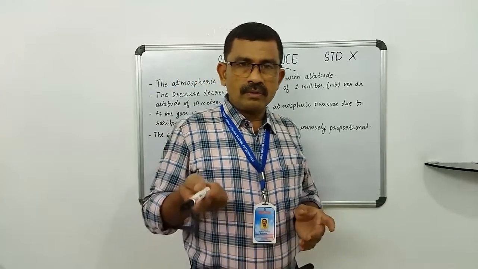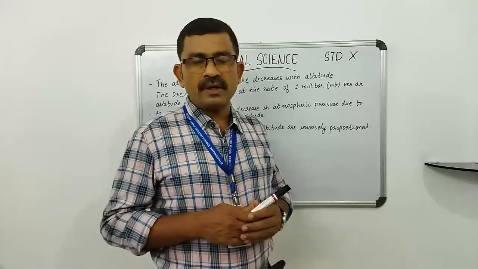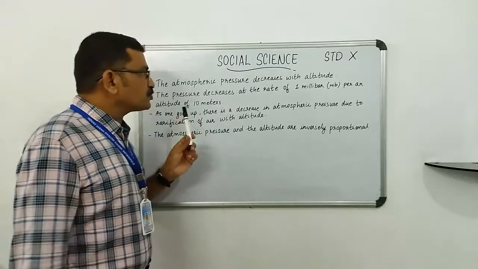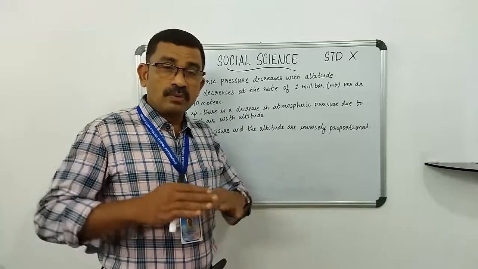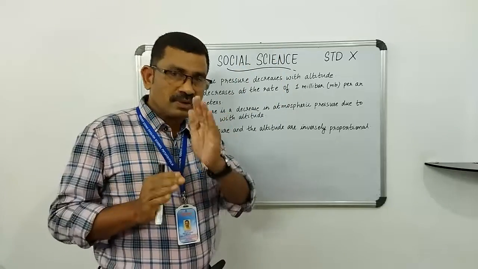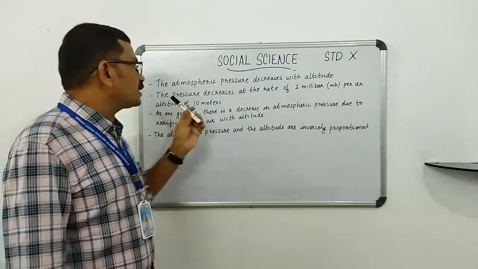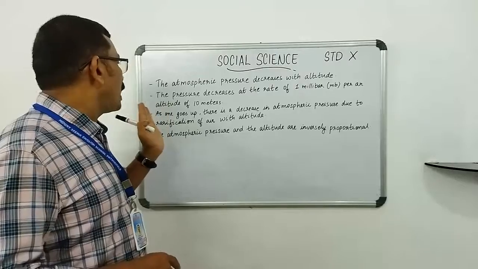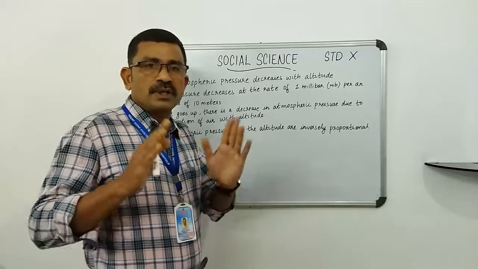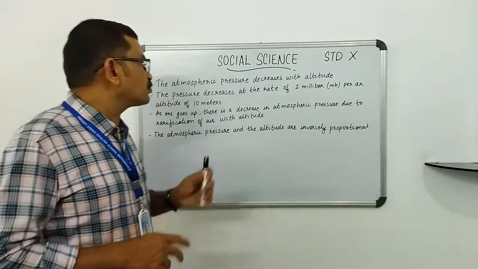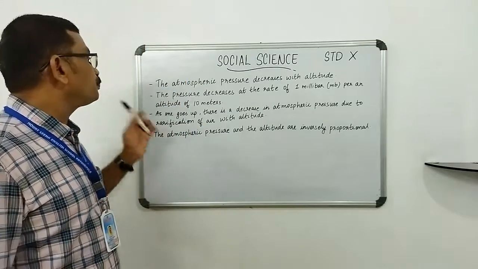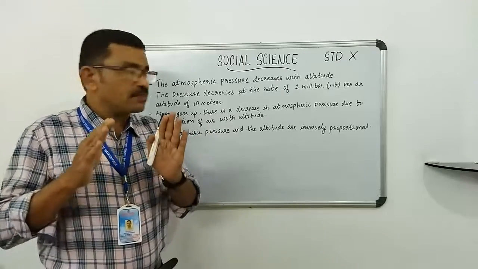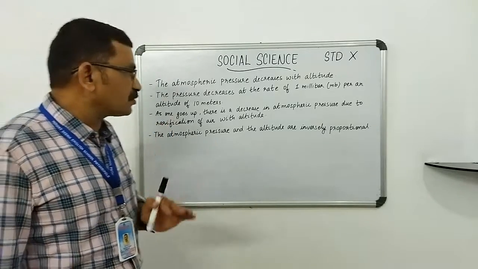Children, now let's move on to the next topic, atmospheric pressure and altitude. See, the atmospheric pressure decreases with altitude. The pressure decreases at the rate of 1 millibar per altitude of 10 meter. So, as one goes up, there is a decrease in atmospheric pressure due to rarefaction of the air with the altitude.